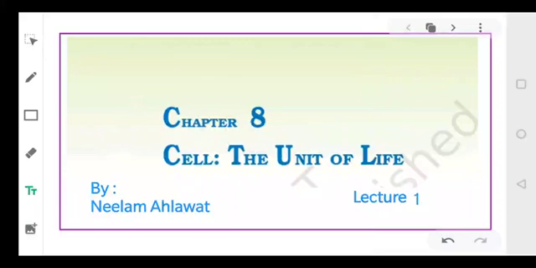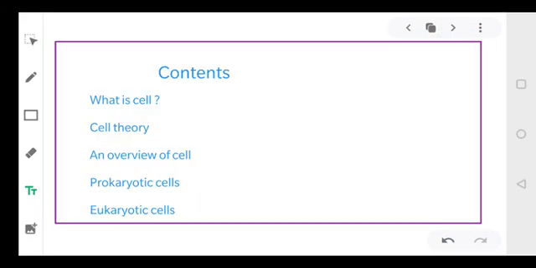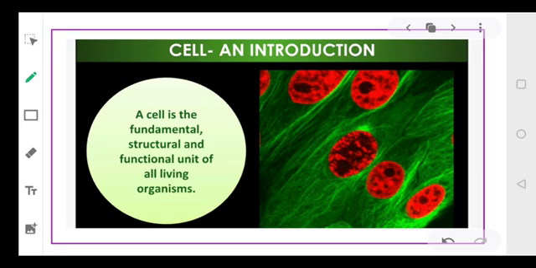Okay. So now in this particular lecture, we'll be talking about what is a cell, the cell theory, and the overview of the cells. Then we'll be classifying the cells as the prokaryotic cells and the eukaryotic cells. And we will talk about the various cell organelles that are present in these cells. I hope this is clear to everyone. Now let's start with today's topic.